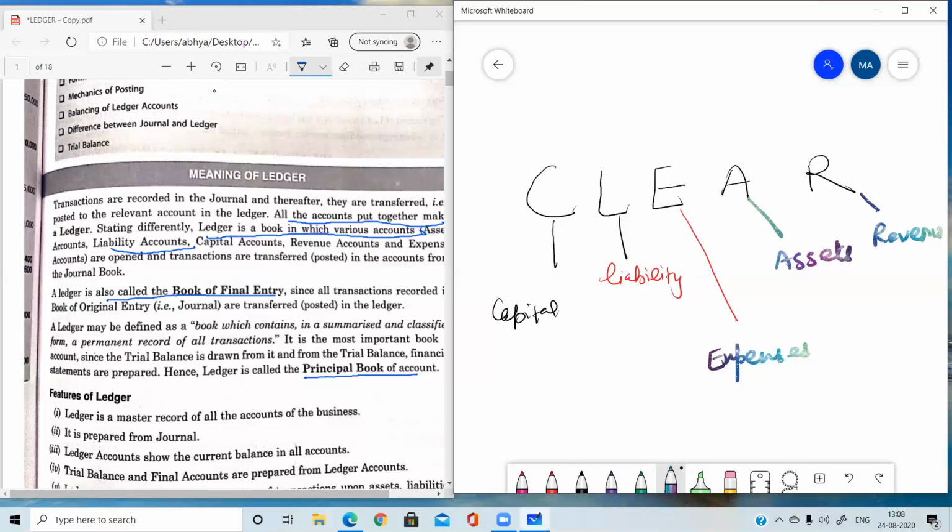To keep in memory all these 5 accounts together, you can learn this word only, clear. In this word, the names of all the 5 accounts are there.